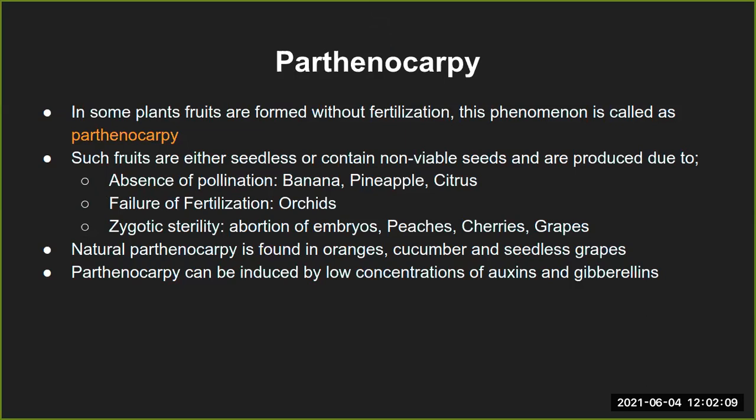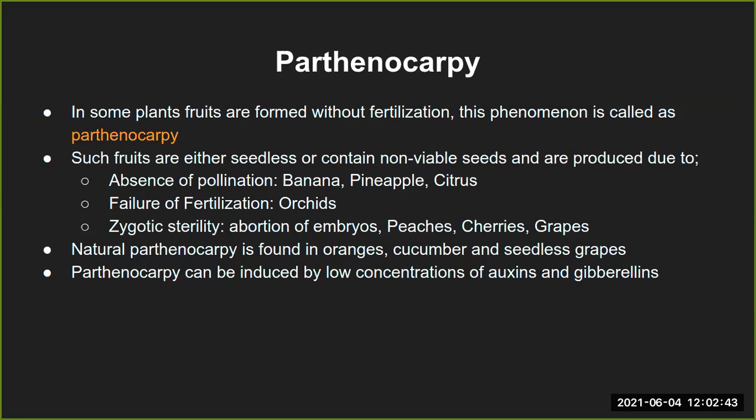If you remember parthenocarpy, we had seen it in the earlier chapter, but just to revise this part in the context of sexual reproduction in flowering plants. In some of the plants, the fruits are formed without fertilization, and this particular phenomenon is called parthenocarpy. There is no fertilization happening, so there is obviously no fusion of female gamete and male gamete.